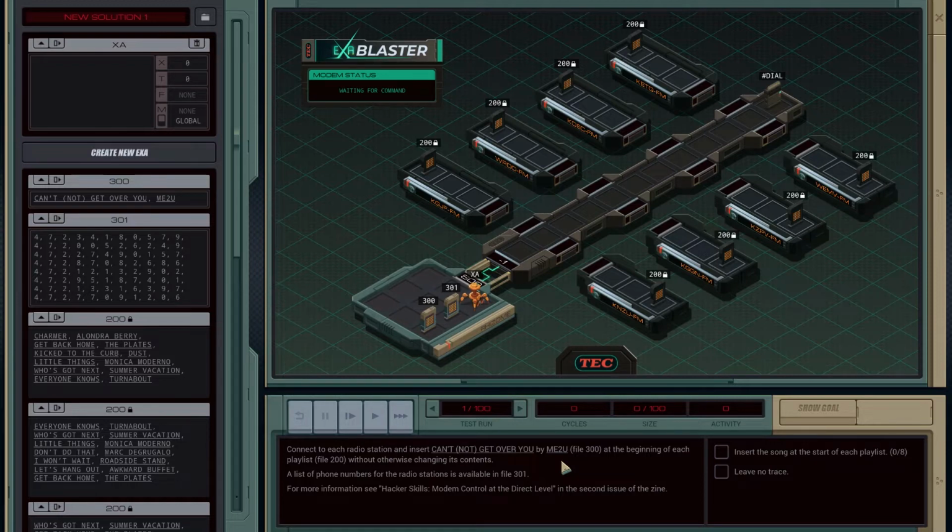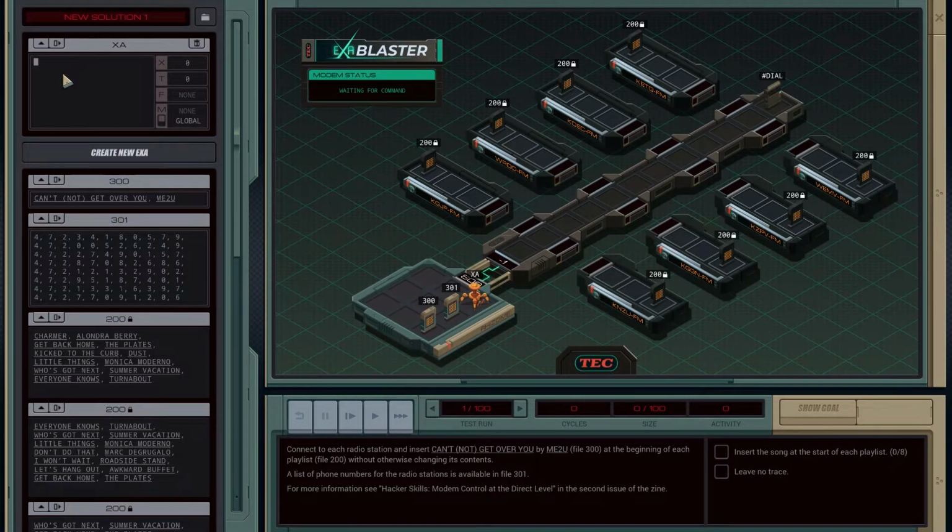Insert file 300 at the beginning of the playlist. File 200, Charmer, Can't Not Get Over You. What is file 301 even for? Oh, a list of phone numbers for the radio stations is available in file 301. For more information, Hacker Skills modem control at the direct level in the second issue of the zine.